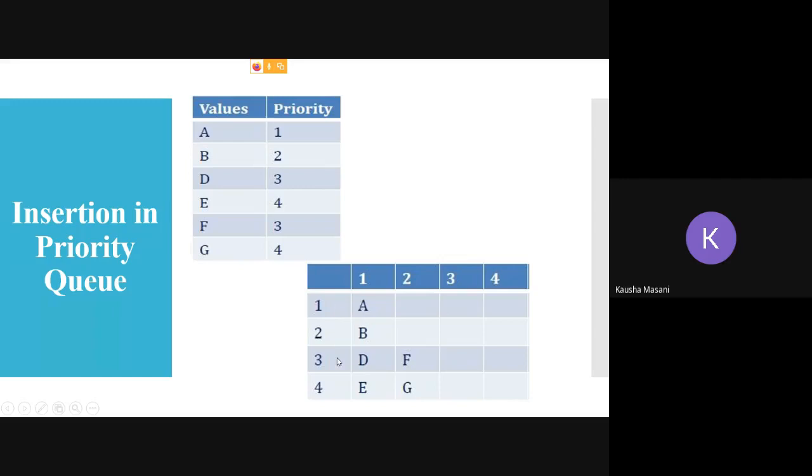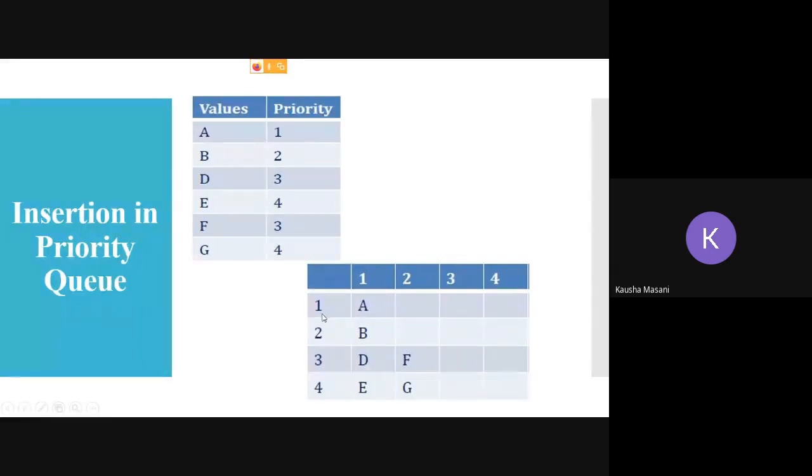Again, we are going to make this table. This 1, 2, 3, 4 are the number of elements. This 1, 2, 3, 4 is your priority. Don't get confused. Column means your priorities. This is the number of elements, having those priorities. Fine.